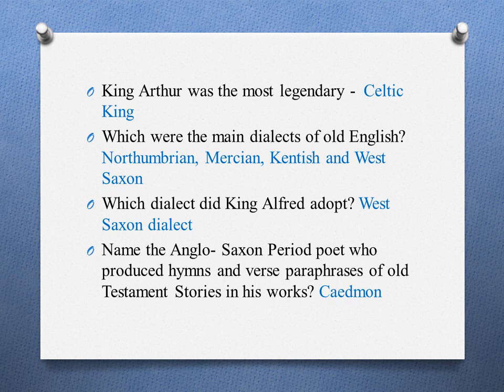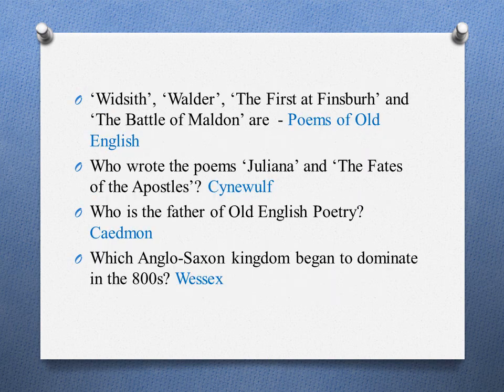Which were the main dialects of Old English? Northumbrian, Mercian, Kentish and West Saxon. Which dialect did King Alfred adopt? West Saxon dialect. Name the Anglo-Saxon period poet who produced hymns and verse paraphrases of Old Testament stories in his works. Caedmon. Widsith, Waldere, the Fight at Finnsburg, and the Battle of Maldon are poems of Old English.